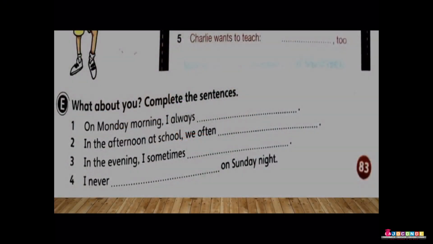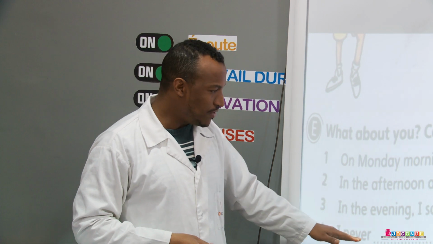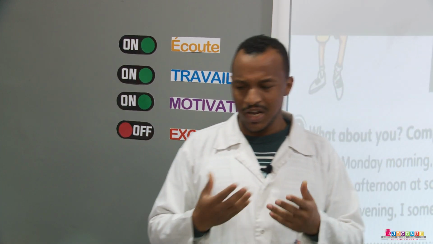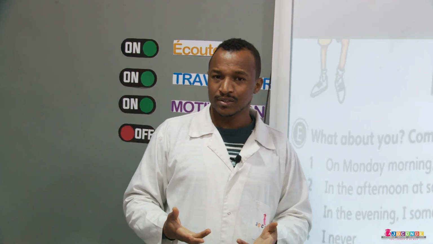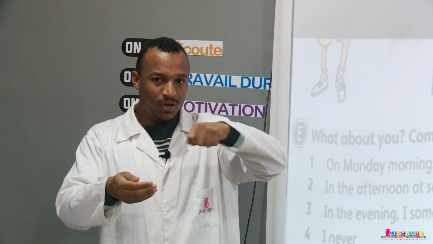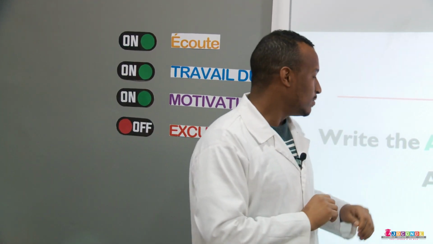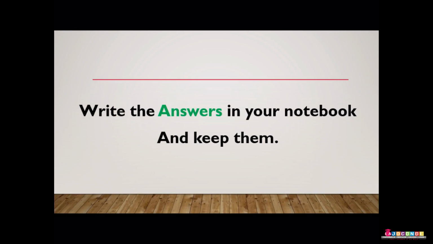Third, in the evening, I sometimes do. You are sometimes doing something. So what is it? Please continue and complete this sentence. Something that you never do, you write, I never write on Sunday night. For example, I never, okay? Think about it and copy it down. And please, write the answers in your notebook and keep them, or comment with your answers.